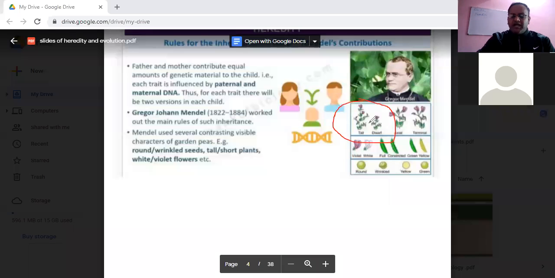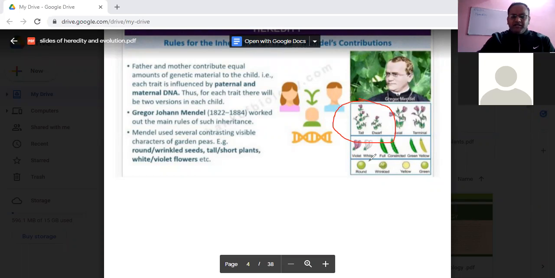If I compare tall and dwarf, is it clearly visible or distinguishing, or is it full of confusion? Tell me, students, is this character confusing or is it a very clear-cut character? Very good. It is a clear-cut character.